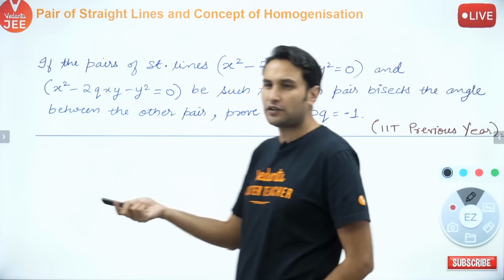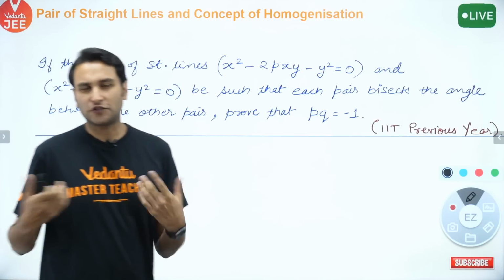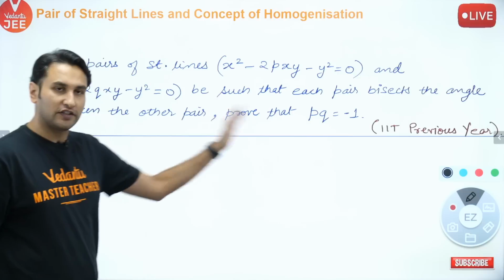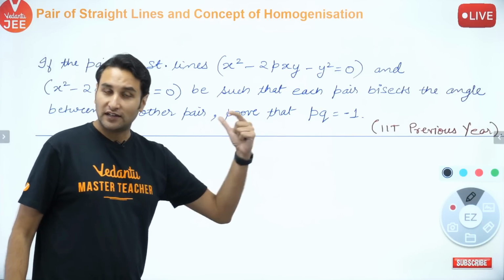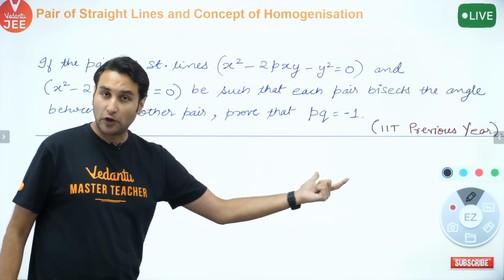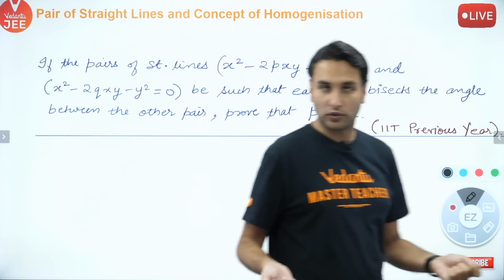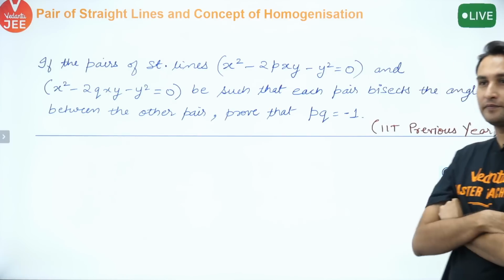बच्चों, prove that, this could have been an objective problem as well. Just so that you don't ping ABCD, I have given it as a prove that. But I can very well frame this problem as an objective problem. I can frame this problem as a numerical type problem as well. Okay, so don't worry about that. Just focus on the concept.